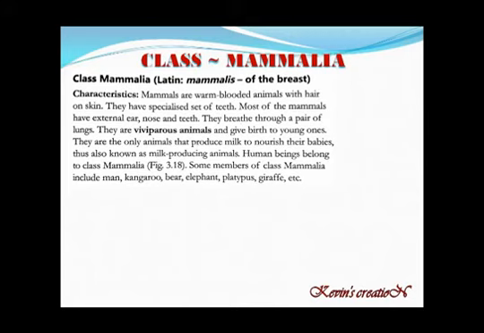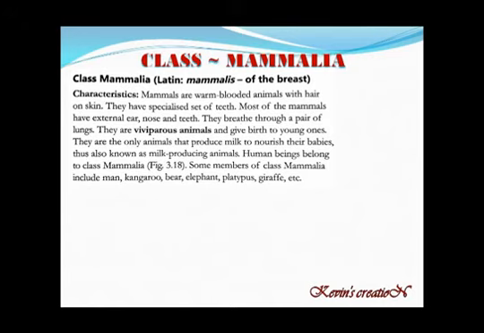These are warm-blooded animals. That means their body temperature remains constant. They have hair all over their skin. They have a specialized set of teeth. Most of the mammals have an external ear, the ear which we have got on our face. We have got the nose, teeth. They breathe through a pair of lungs.